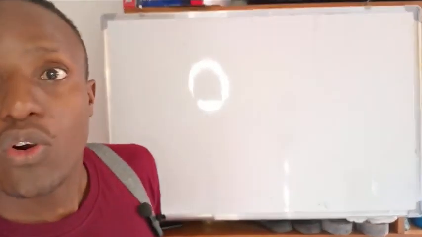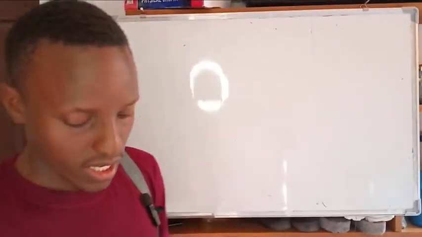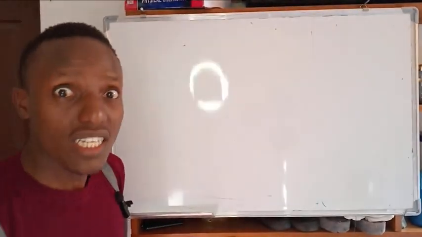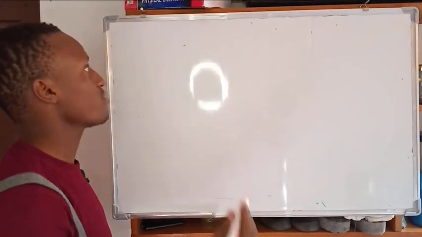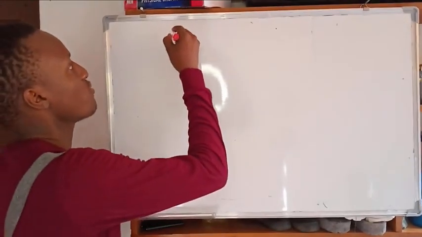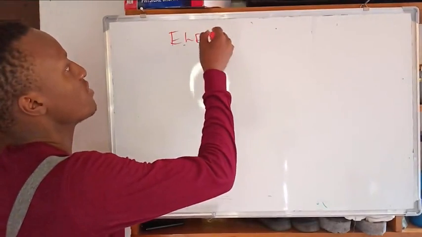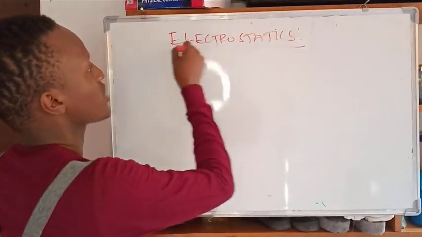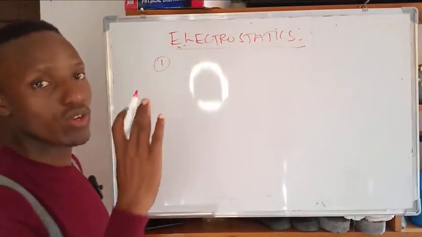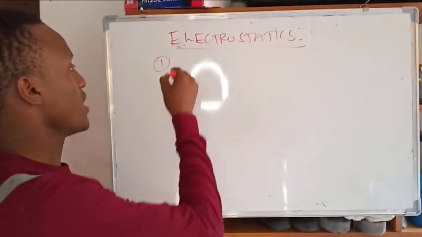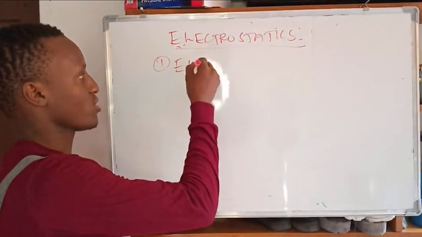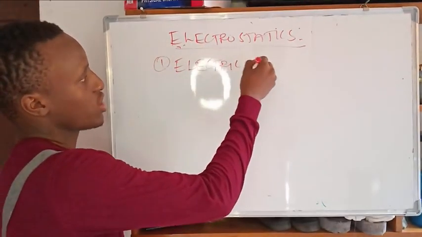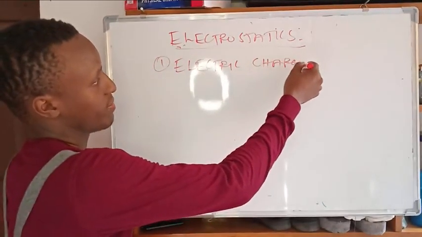So I'm just going for electrostatic. Speaking about electrostatic, guys, we have the 5 objectives that we need to cover for Form 5 electrostatics. We have the charge. You need to know about the electric charge, the concepts about electric charges.